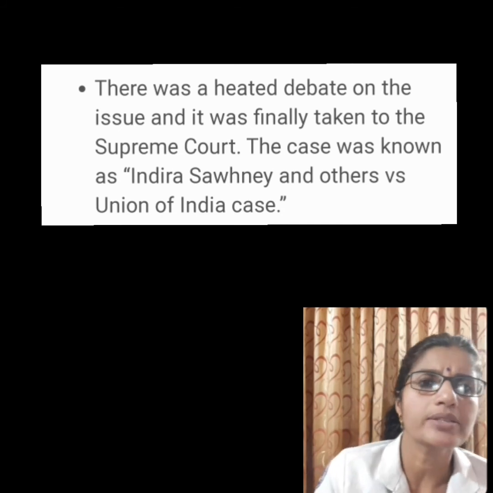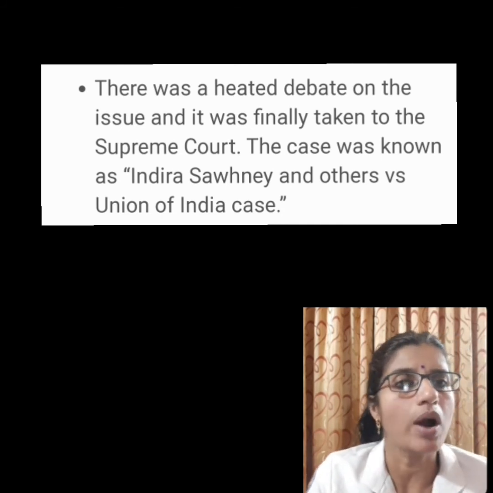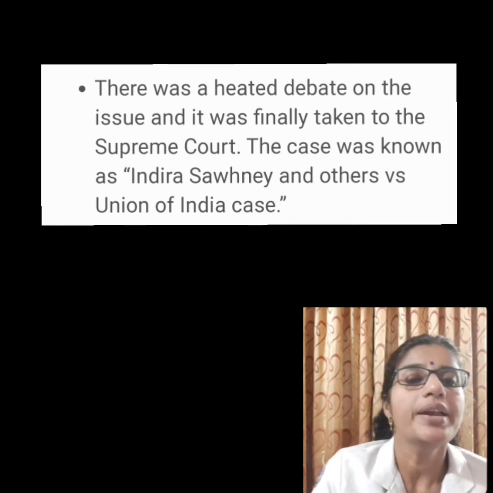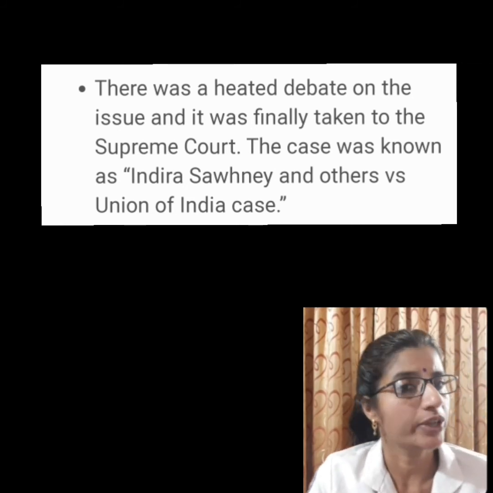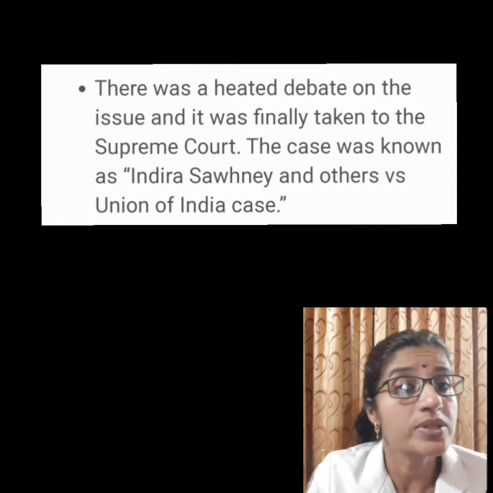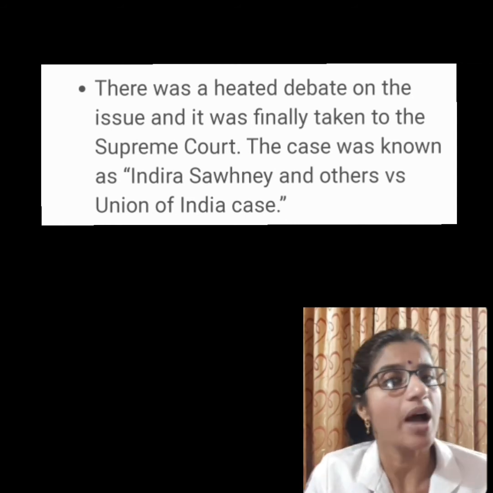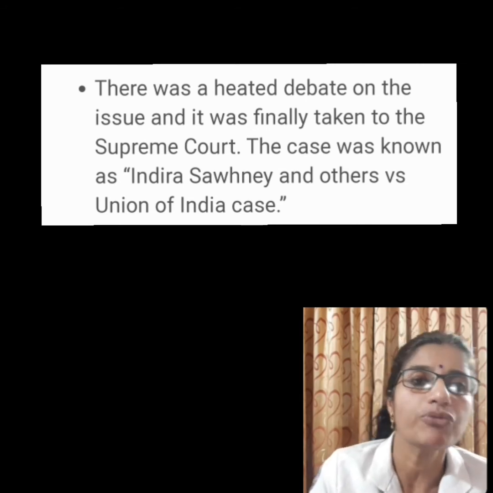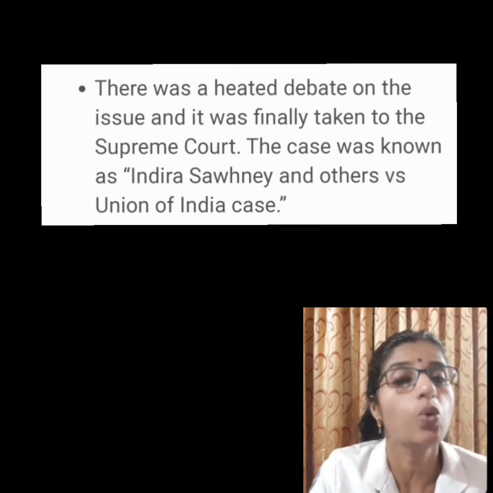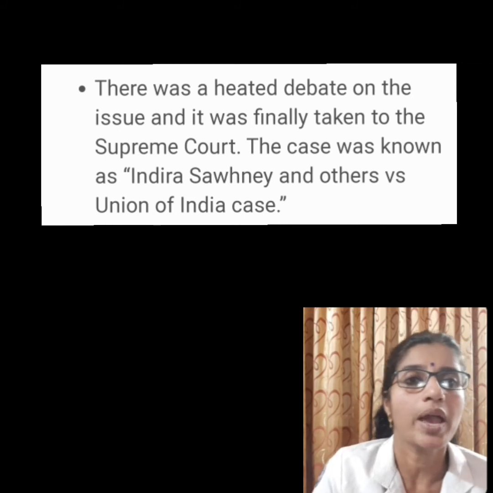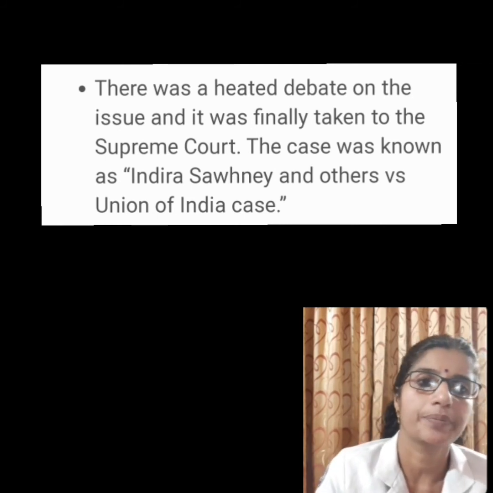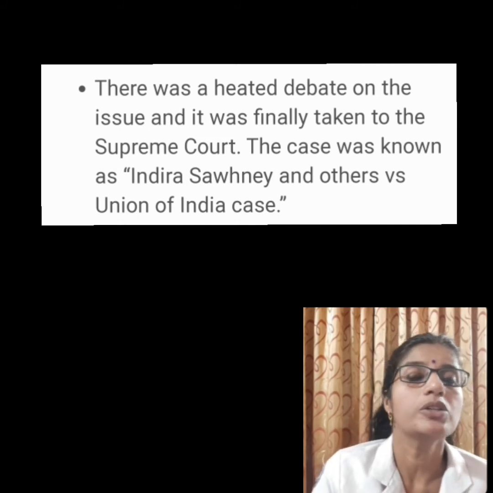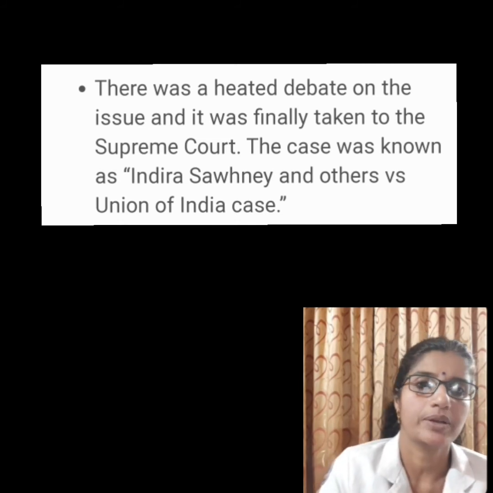Supporters said that the existence of inequalities among people of different classes in India necessitated job reservation, while the opposers felt that this was unfair and would deny equality of opportunity to those who did not belong to a backward community. They also said it was an obstacle to national unity.